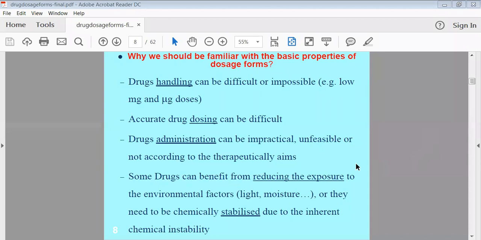Then sometimes we need to stabilize some drugs chemically. Some drugs are reactive, or have the ability to react with environmental conditions. So suppose you are preparing the dosage form of the drug. Ultimately we are mixing the excipients with your drug, and preparing the dosage form. In this way, we are trying to increase the stability of that pure drug. So these are the reasons why we have to prepare the dosage form.